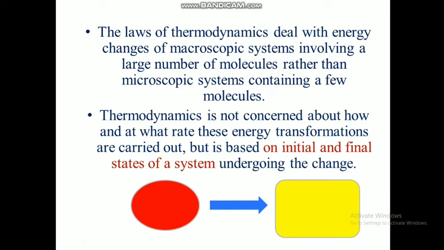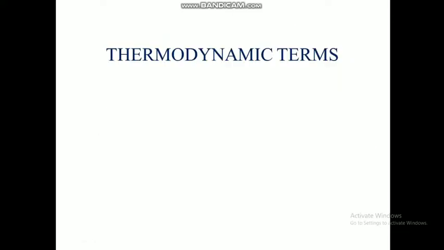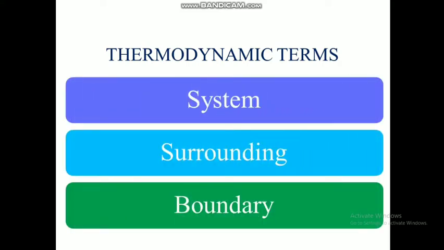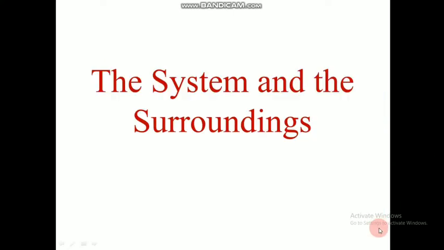So moving on, thermodynamic terms. We have three terms which tell us about the processes going on: system, surrounding and boundary. We will study them individually. First we will study the system and surroundings together, as they are interrelated.